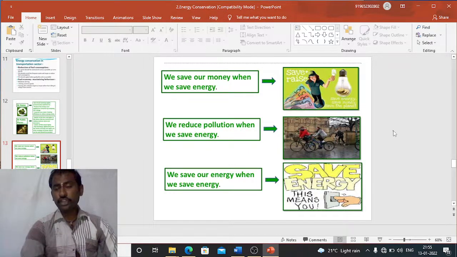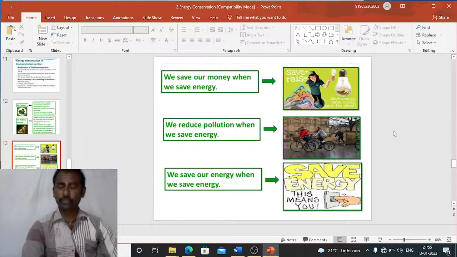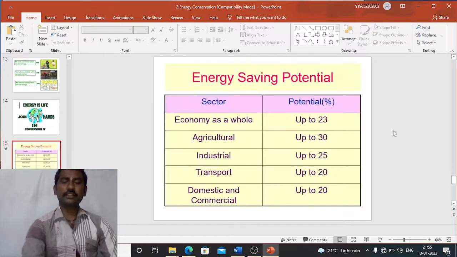And we save our energy when we save energy. That means this saved energy can definitely be used for future purposes, so we save energy for future generations. So these are the three advantages of saving or conserving energy. One statement for energy conservation is: energy is life, join hands in conserving it.